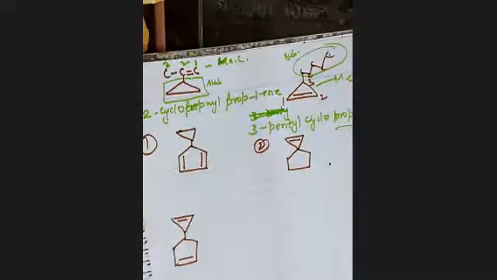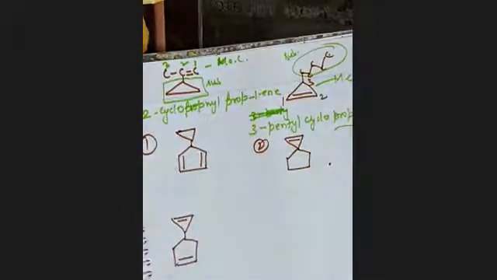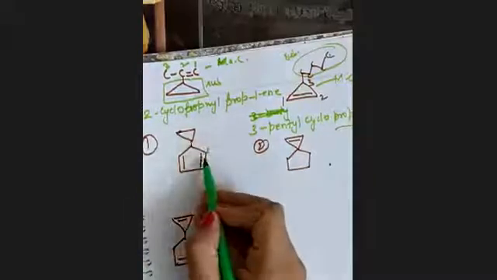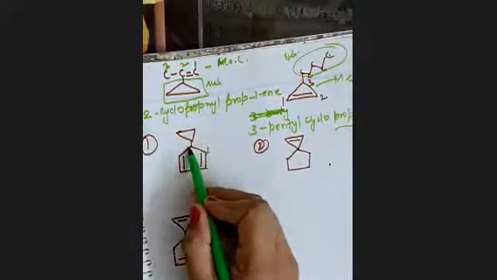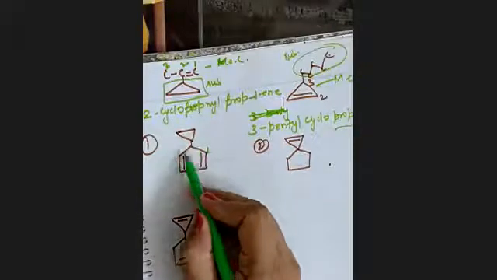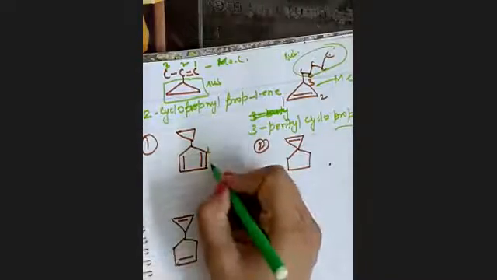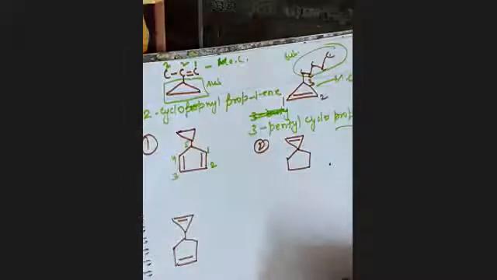So in which direction will we start the nomenclature? Since we have to assign the lowest number to the bond. So if we take it this way, this will be our first carbon. Or we can't go the opposite way because the double bond is on the next. If we start from here, then it will come on third and the bond will be on the fourth position. So the right direction is 1, 2, 3, 4 and 5. Okay?